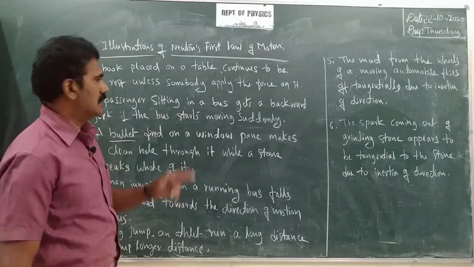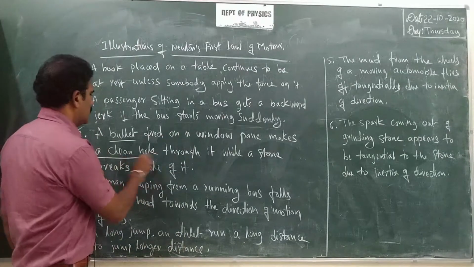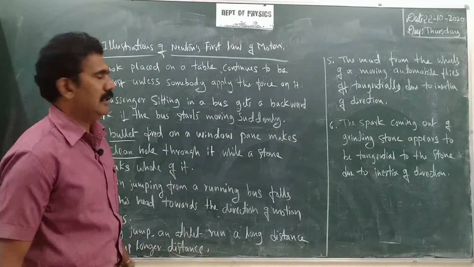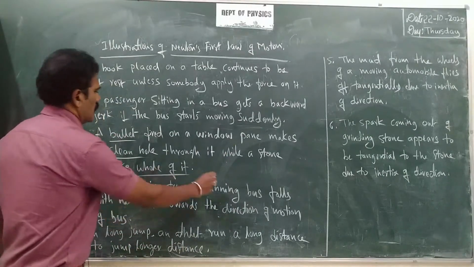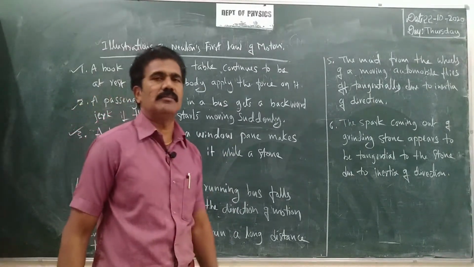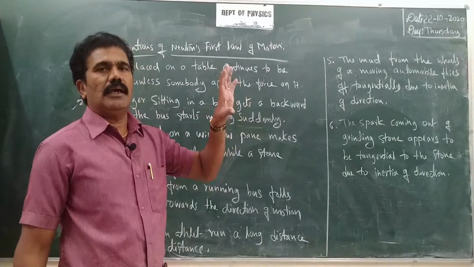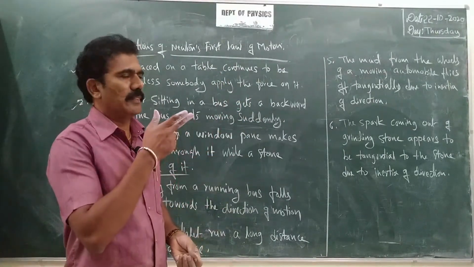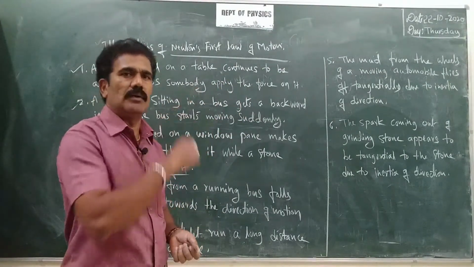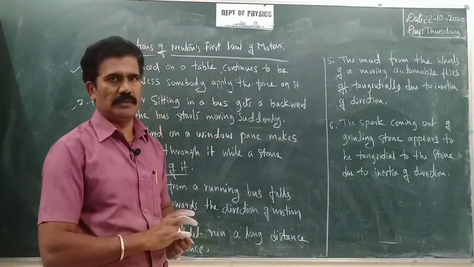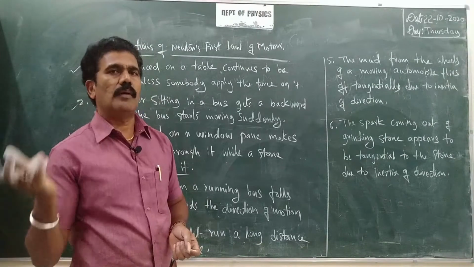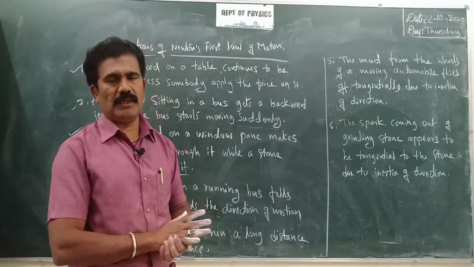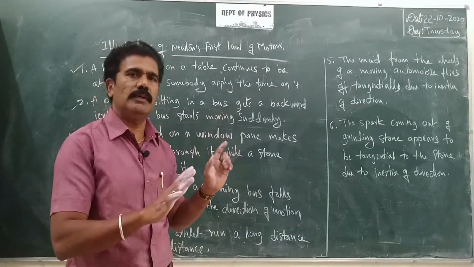Immediately we will see that a small, clean hole is formed on a window pane, while a stone breaks the whole of it. Very simple. You can see that on a glass pane, if you fire, you will get a small, very clean hole. Whereas if the same window is hit by a stone, what happens? The entire glass will be broken.